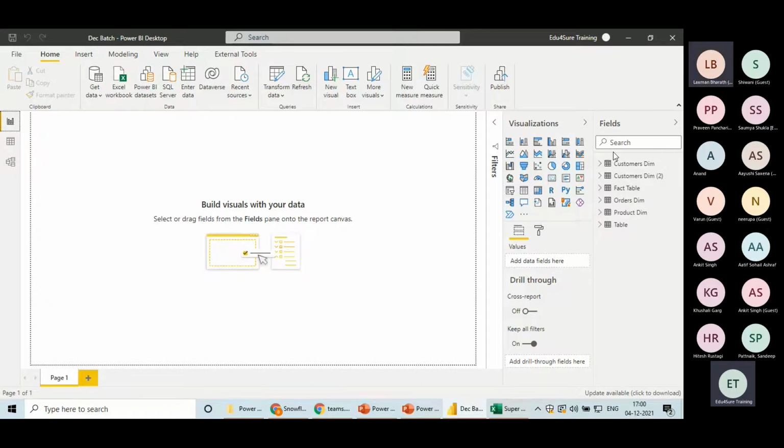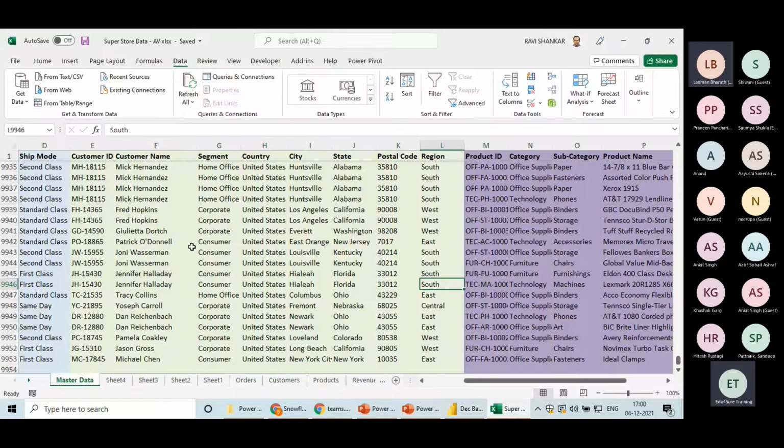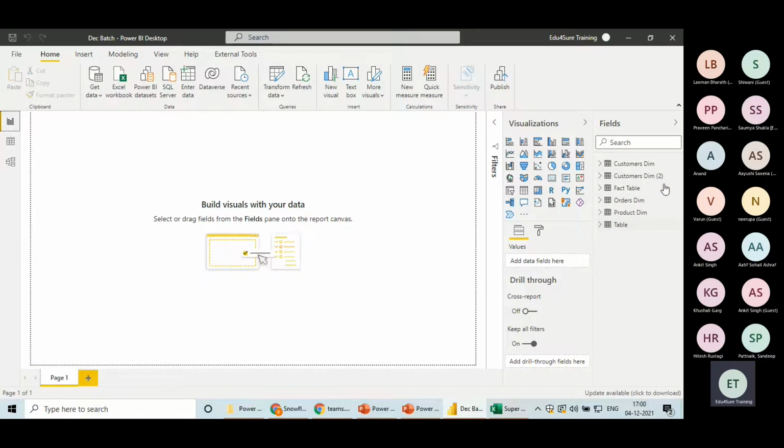Now there is one assignment for home. Can everyone note it down, please? The assignment is, we imported this one bigger table, not subtables, and then we created the fact and dimension tables in Power Query.